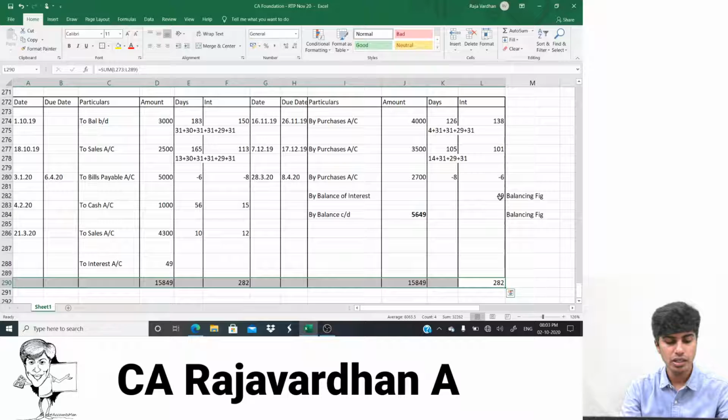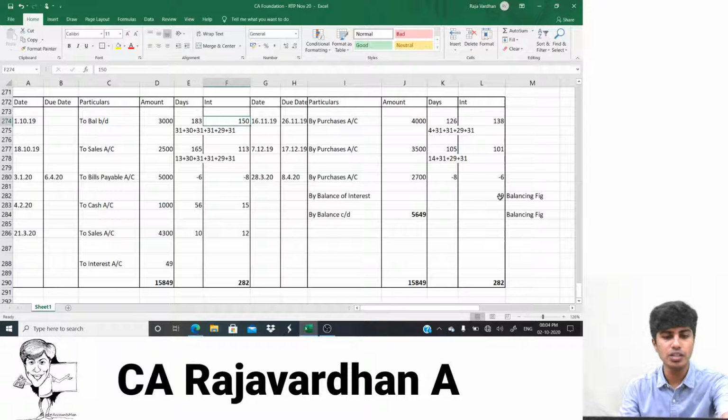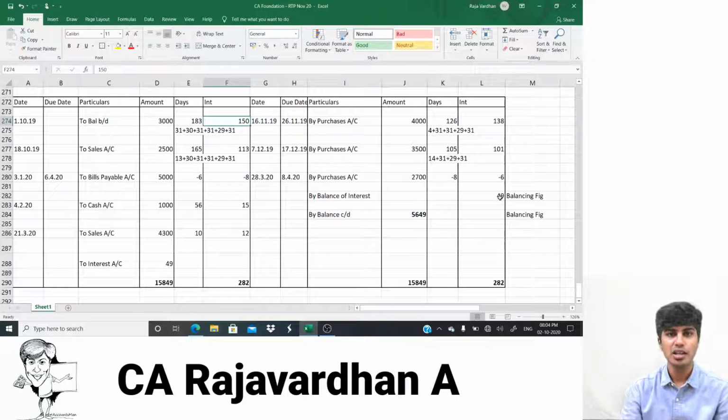This is which method? This is interest table method. Instead, if you guys can recall, we did P into T into R. Principal into time into rate of interest. So for everything I did P into T into R, isn't it? So here I did 3000 into 183 divided by 365 multiplied by 10%. Instead of doing P into T into R, I'll do P into T for everything. I'll find product, amount into days.